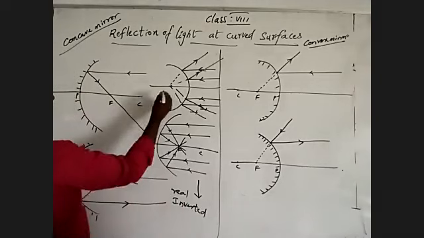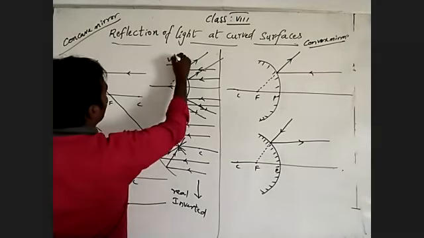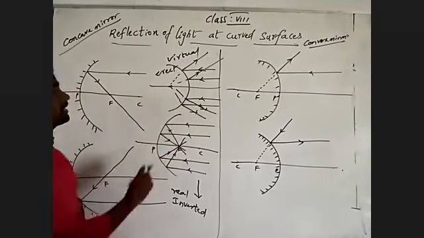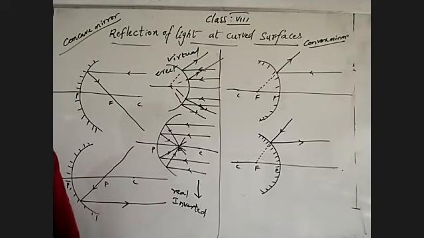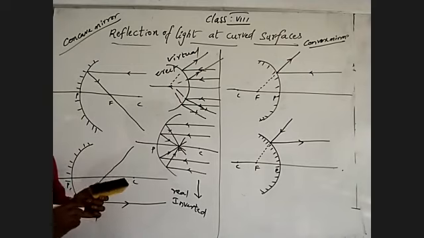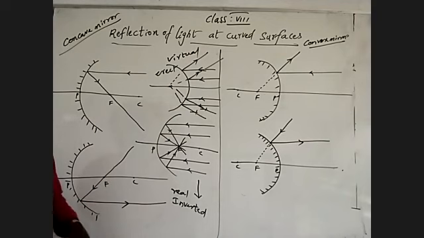So what happened? The image is formed beyond the mirror. Beyond the mirror means no need to use a screen. It is formed inside. So the image which does not form on the screen is a virtual image. And it forms an erect image, meaning straight. So concave mirrors give real and inverted images, and a convex mirror gives virtual and erect images.